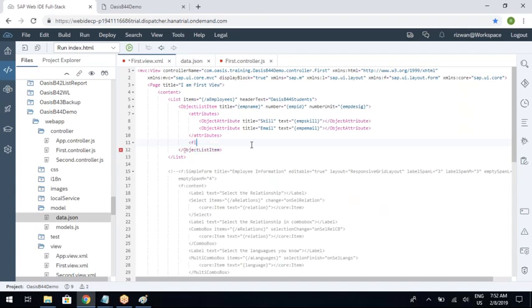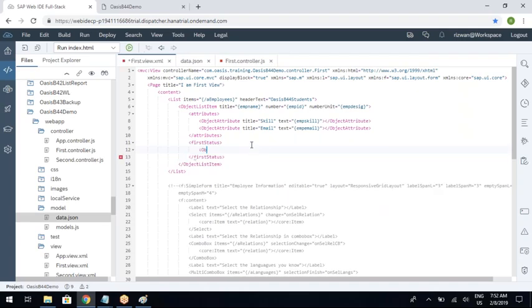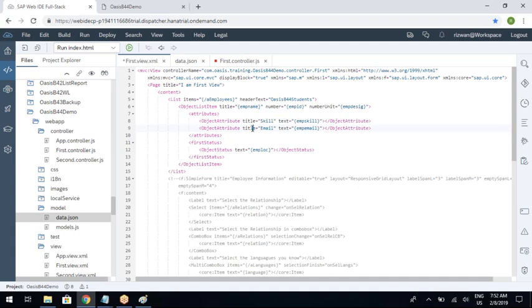Okay, so first status, so this will be shown by using object status. So directly whatever you want to display, you can display. I want to display location of the employee, so emp loc. Now I will tell you what happens at runtime. Okay, so this is the code that you need to write for a list UI element.